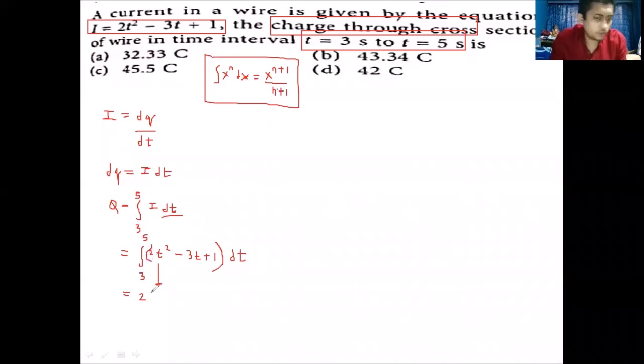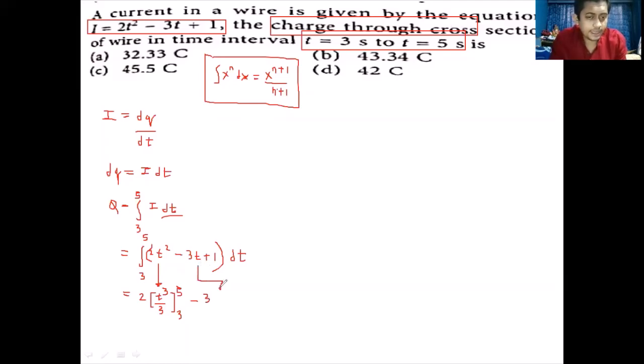So 2 is outside. Integration of t square is t raised to 2 plus 1, that is t raised to 3 divided by 2 plus 1, that is again 3. Agreed? And what is the limits, my dear students? From 3 to 5, that is the limits. Minus 3, the constant, is coming out.